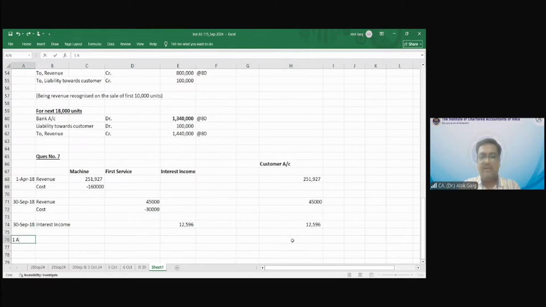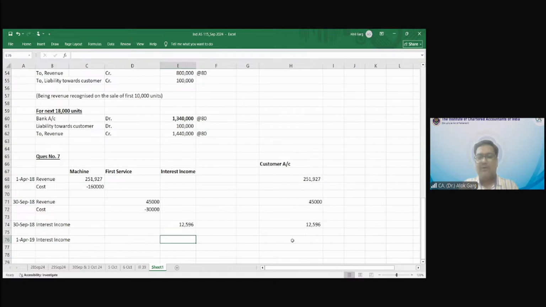1st April 2019. What happened on the 1st April 2019? Receipt of money. No, before that there is also the service. Yes, the second service. Before that, the 6 months' interest is also there. Second service 50,000. Yes, the second service is also there. Interest will also be due now for the next 6 months. Yes, sir. So interest income.